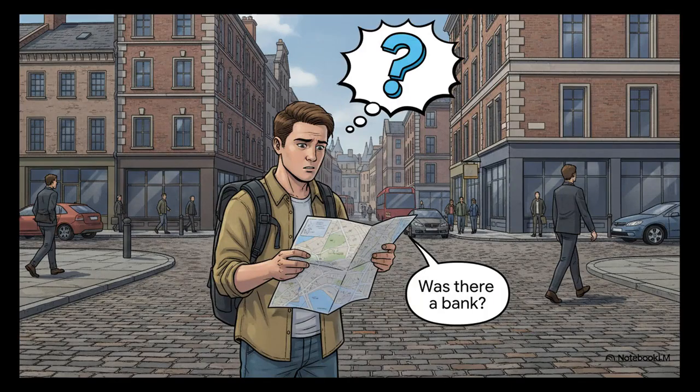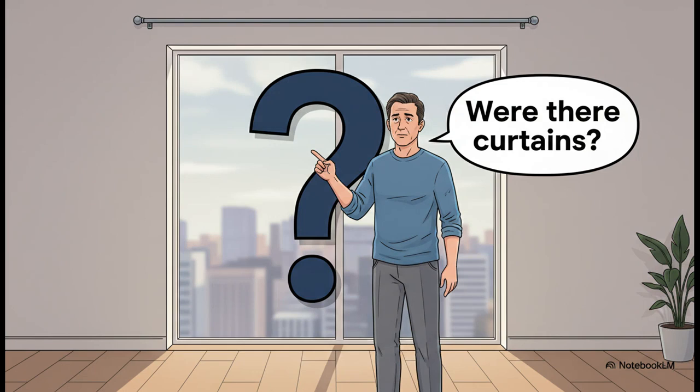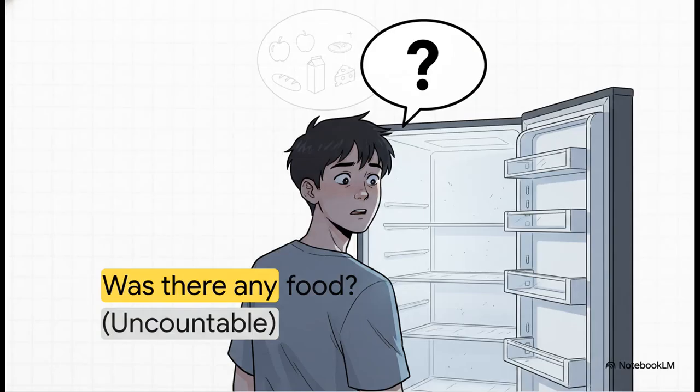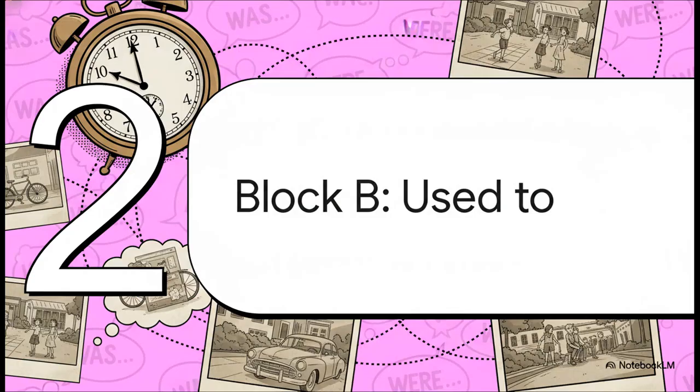And finally, how do we ask a question? Well, we simply flip the word order. Instead of there was, it becomes was there a bank? We do the exact same reversal for plurals. Were there curtains? And with our uncountable noun, we put was at the beginning again. Was there any food? See? The rules are consistent across all forms. All right, now that we've mastered there was and were, let's move on to our second block, used to.